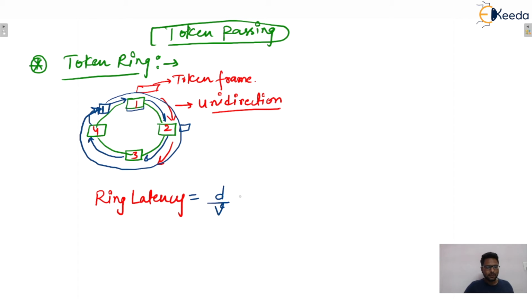So here a total of n stations are there, and each station has a delay of b bits. Let's say the delay is given in bits. One station has a b bit delay, so with n stations the total delay will be n into b. I'm assuming that every station has a delay of b bits. That is the assumption. So n into b will be the entire delay of this system.